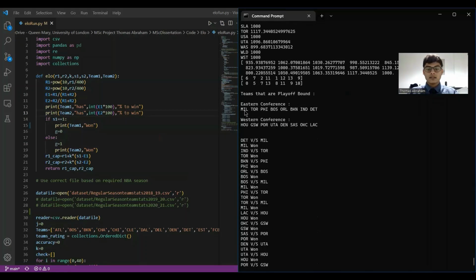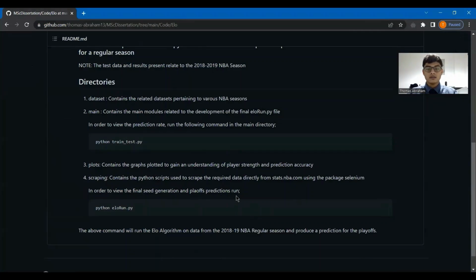Moving on, these are the teams that are expected to qualify for the Eastern and Western conferences. The reason this is important is this corresponds directly to the result, which is each of these teams in order belong to the seeds of their conferences. For instance, first seed in the Eastern, second seed in the Eastern, first seed in the Western, second seed in the Western. That concludes the ELO execution part.